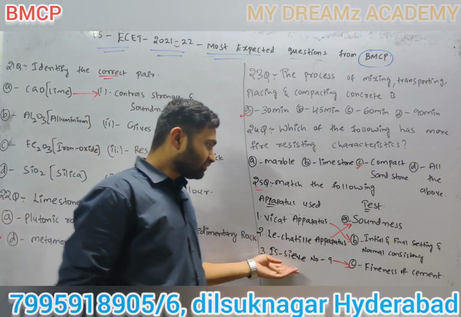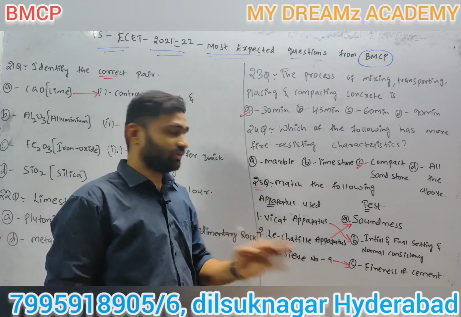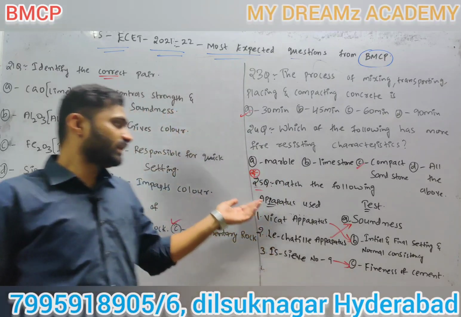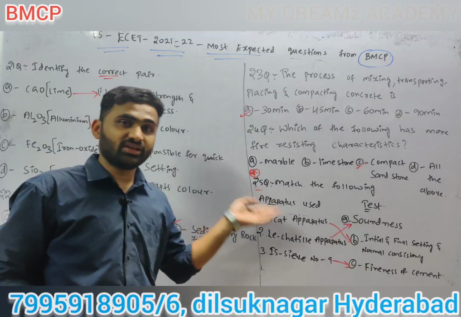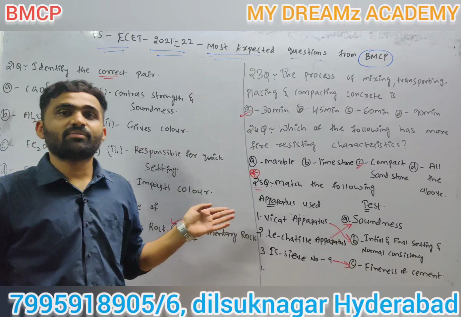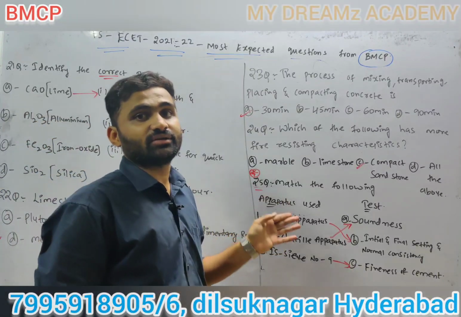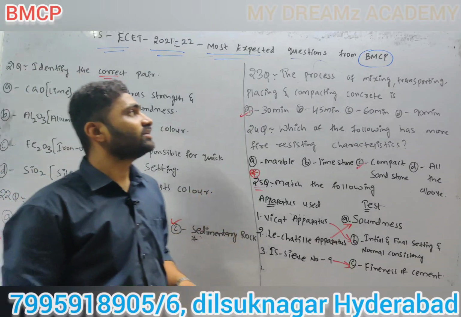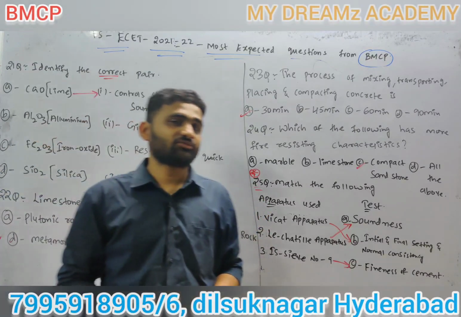Here we covered three very important questions. The question number here is 25, but if we look at the whole paper, it will come to 40, because in match the following there are nearly 6-7 questions, each with four answers. So these are the most expected questions for BMCP.